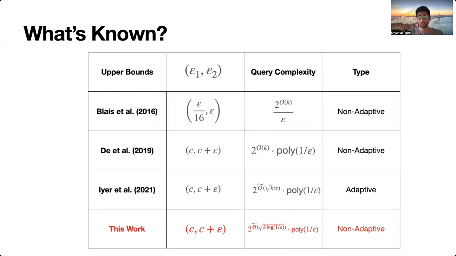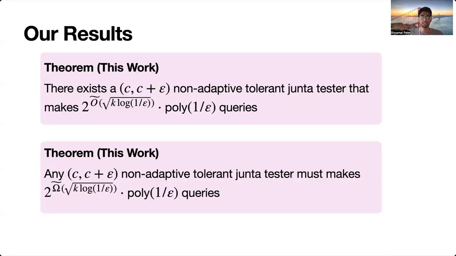Great. In this work, we get this 2 to the root k bound even with non-adaptive algorithms, which recall actually matches the lower bounds. And we also improve the epsilon dependence to make it logarithmic in the exponent here. So just to reiterate, we show that there exists a non-adaptive tester that makes 2 to the O tilde of square root k log 1 over epsilon queries. And we actually also prove a lower bound that says that we need 2 to the root k log 1 over epsilon queries. So the place where this deviates from the previous known lower bounds is exactly in including this epsilon dependence here.